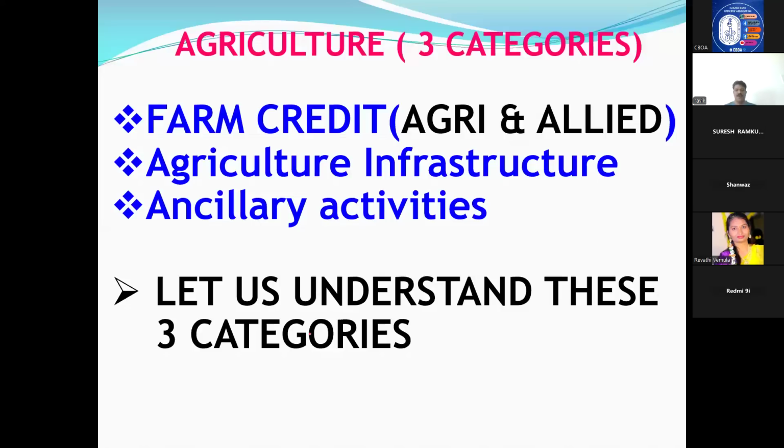3 categories: farm credit, agriculture infrastructure, and ancillary activities. Farm credit means agri and allied activities, both direct farming and allied, dairy and all. Let us understand these 3 categories clearly. First, understand that agriculture was defined in 3 categories: farm credit, infrastructure, ancillary. First of all, we will see what is farm credit. Farm means